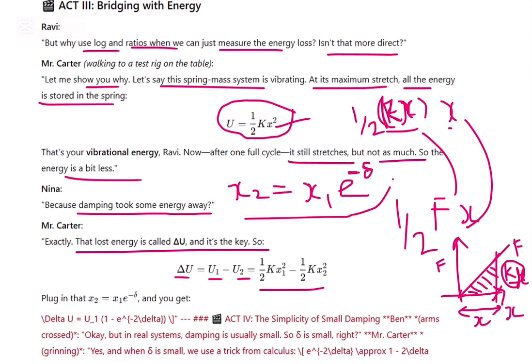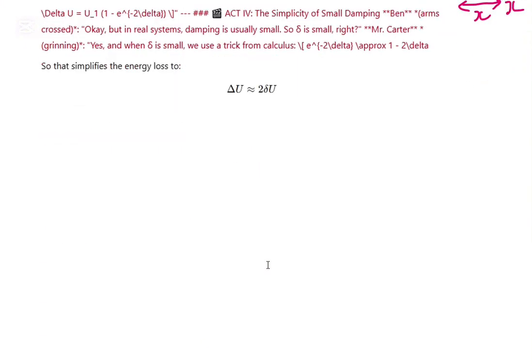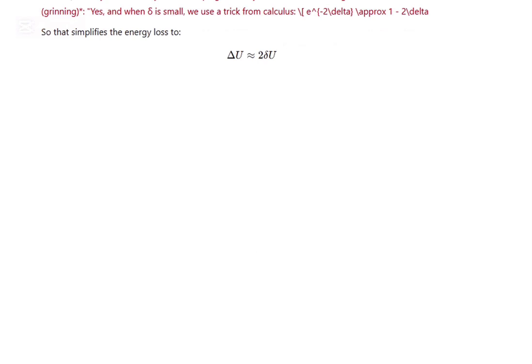This is our peak for the next cycle. If someone gives you the peak for the first cycle and the delta value, the logarithmic decrement, and wants us to find the next cycle's peak value, you can use this formula. So simplified, the energy loss delta U is approximately 2 times delta.